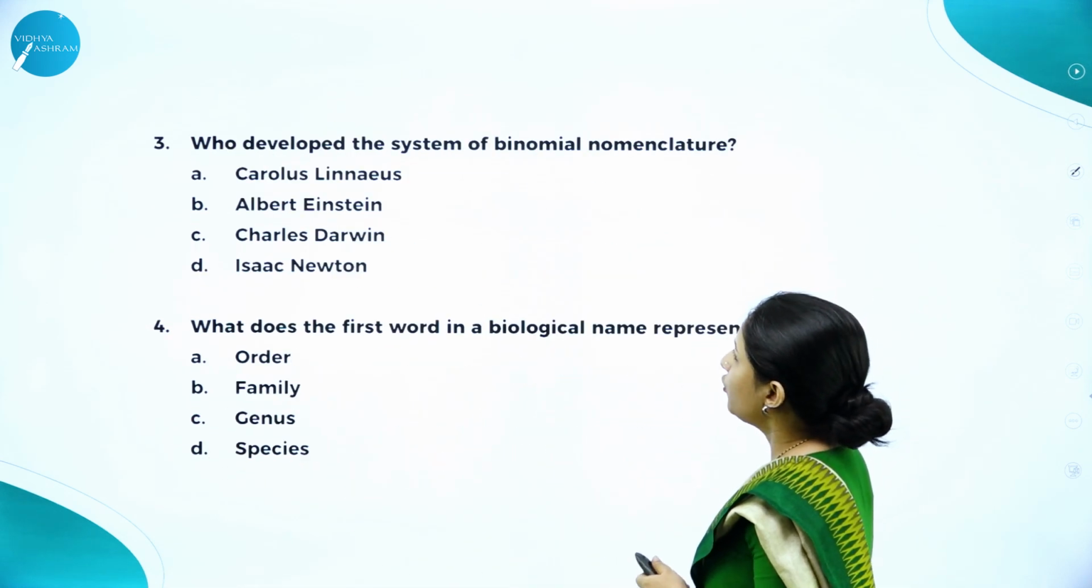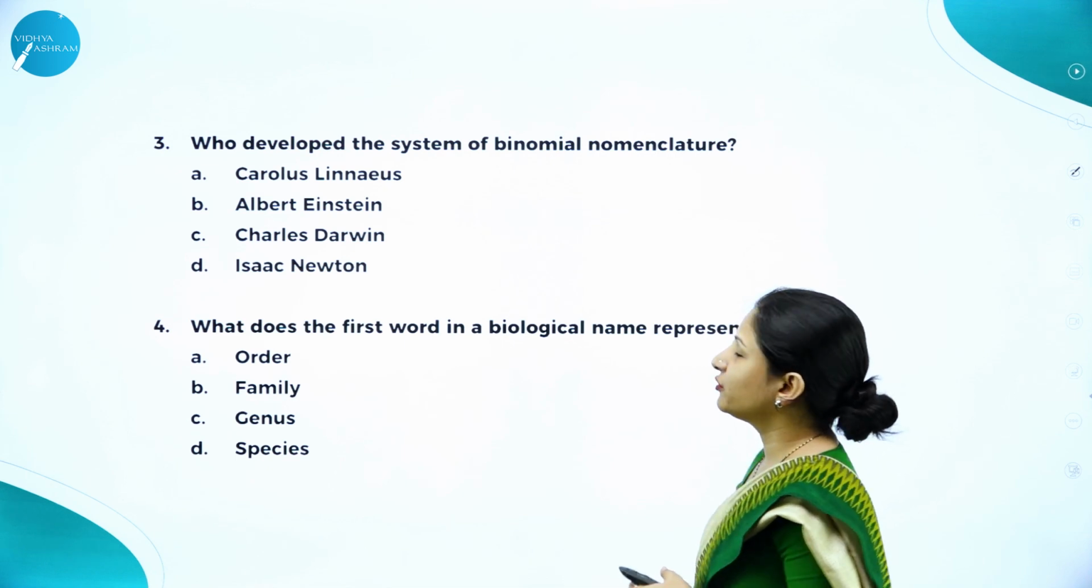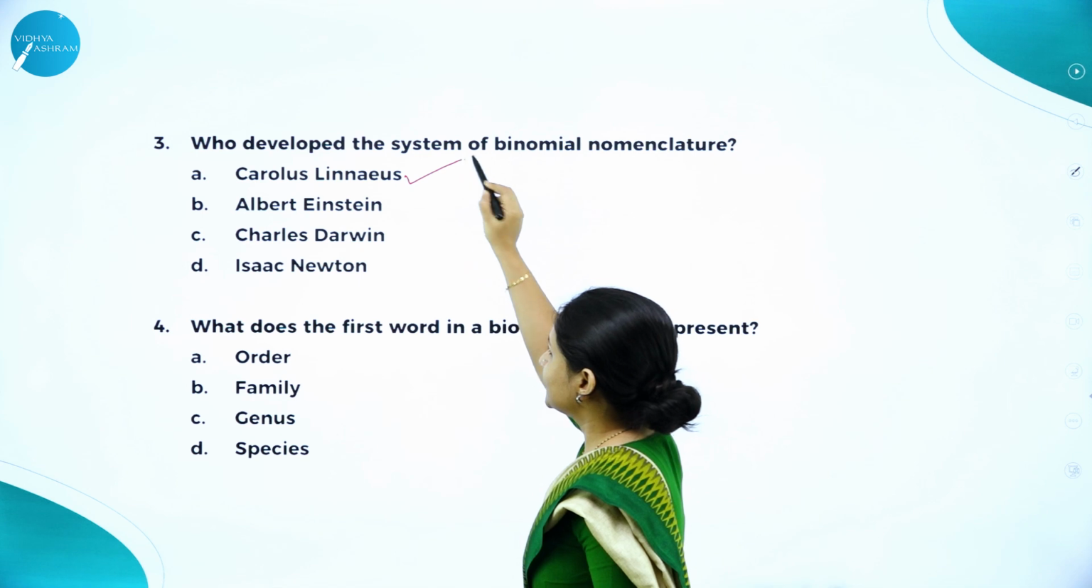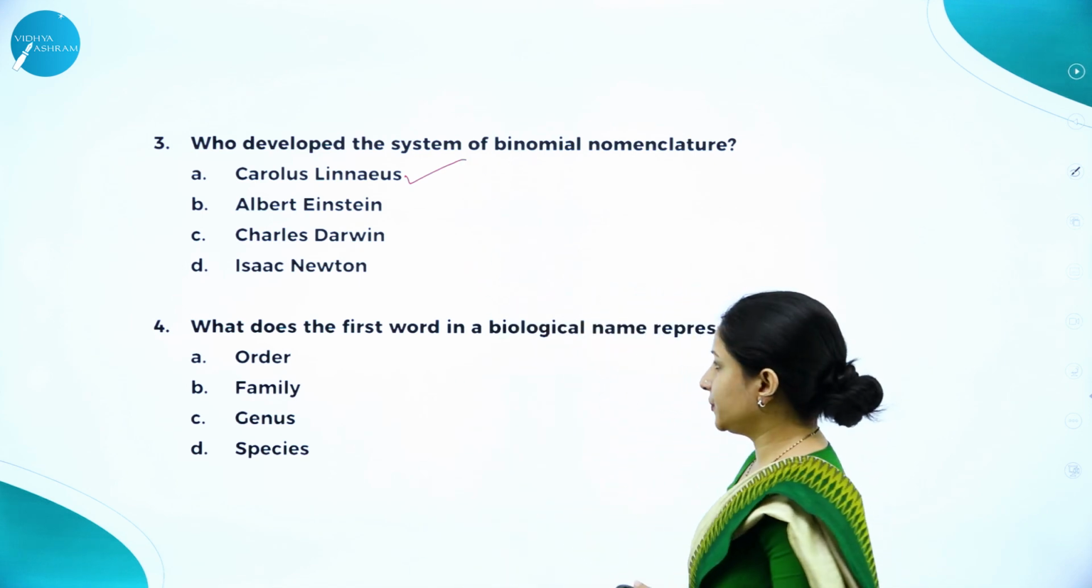Next question. Who developed the system of binomial nomenclature? This is one of the commonly asked questions. It is Carolus Linnaeus. Linnaeus was the first person.